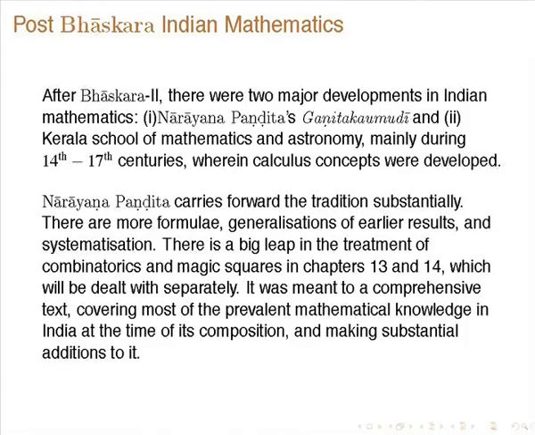After Bhaskara II, there are 2 major developments in Indian mathematics. One is Narayana Pandita's Ganita Kaumudi, and the other is the Kerala School of Mathematics and Astronomy, mainly between the 14th and 17th centuries, wherein calculus concepts were developed. You have already heard a little bit about it. You will hear it in more detail in the lectures to follow.